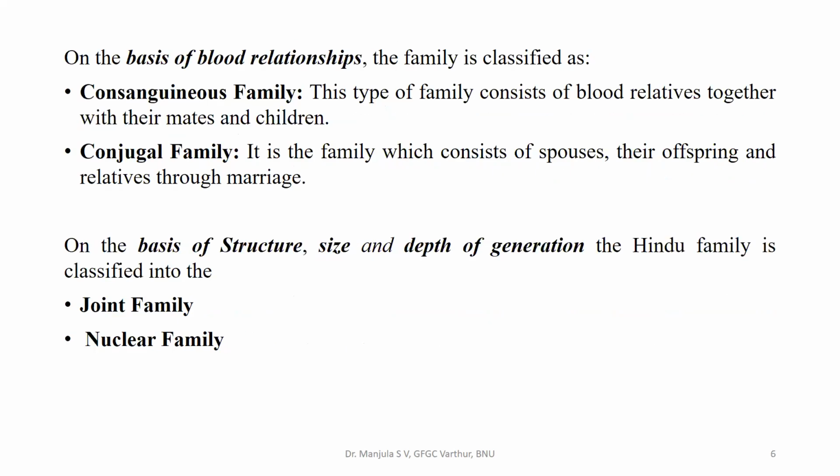On the basis of blood relationships, the family is classified as consanguineous family. This type of family consists of blood relatives together with their mates and children. Conjugal family is the family which consists of spouses, their offspring and their relatives through marriage. Consanguineous family is nothing but after marriage, all the blood relatives living together. Conjugal family consists of spouses, that is husband and wife, and their children and their